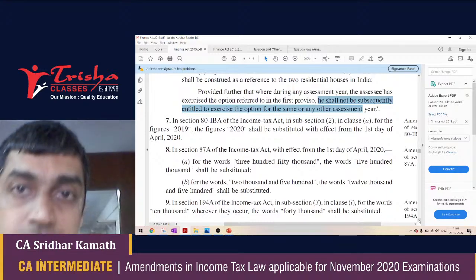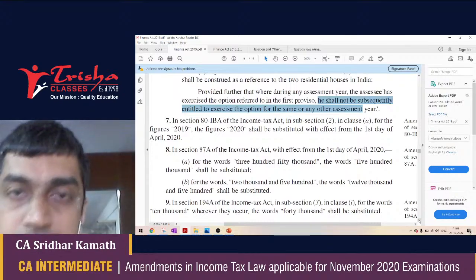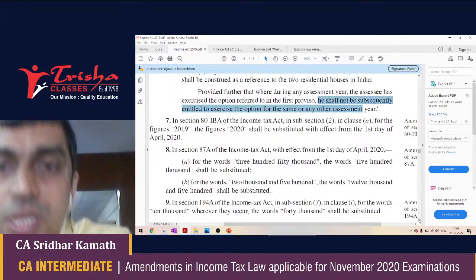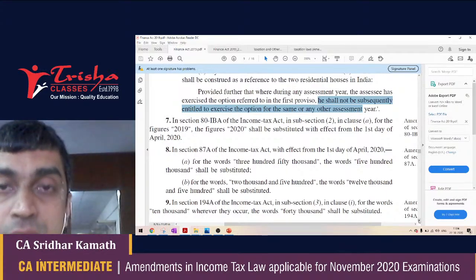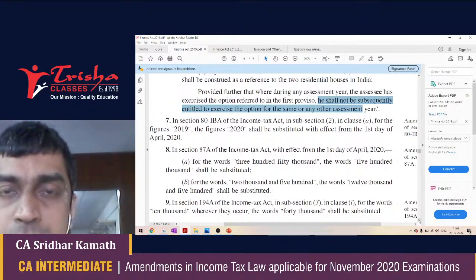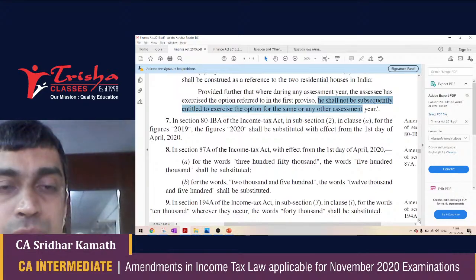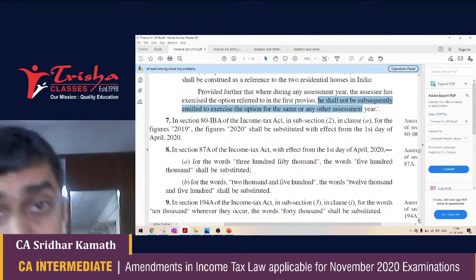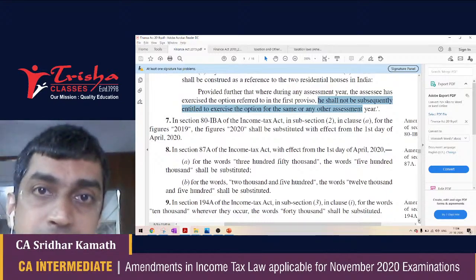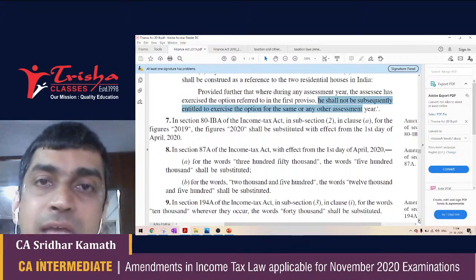Therefore, up to a normal income of 5 lakh, there is no tax payable for the SSC. Okay, if your income does not exceed 5 lakh rupees, you will get a rebate of 12,500. If your income consists only of normal incomes, and we'll come to what is normal and what is special income very soon, but if you only have normal income in your income tax returns, then you need not pay tax if your income does not exceed 5 lakh rupees. Now, strange thing about this provision is that if your income crosses 5 lakh rupees, the whole rebate disappears. Dear students, please keep this in mind. If your income crosses 5 lakh rupees, 87A disappears and you have to pay the tax that is calculated.